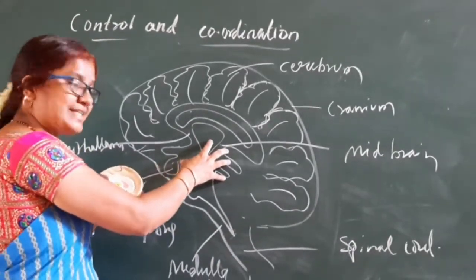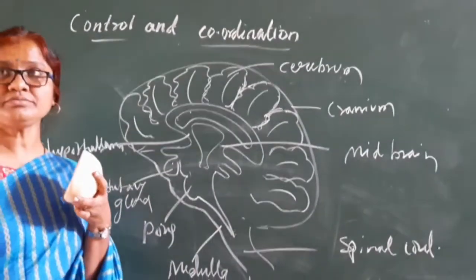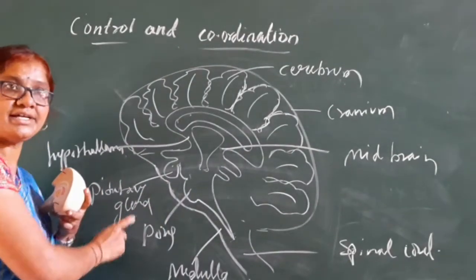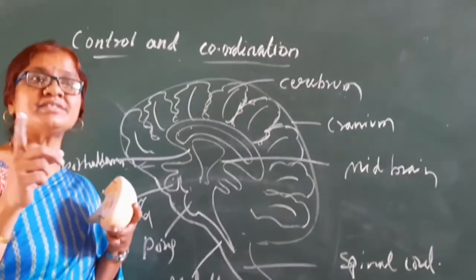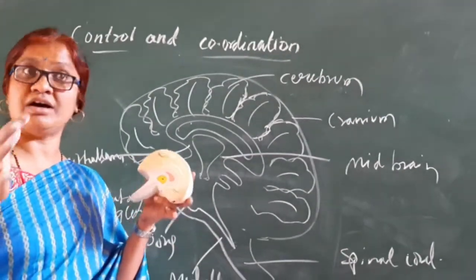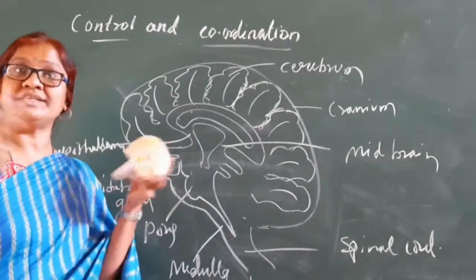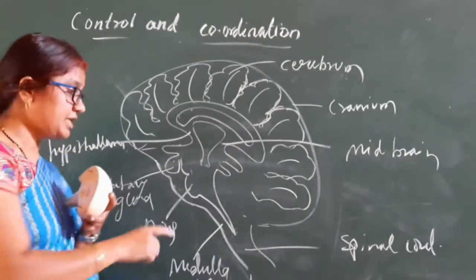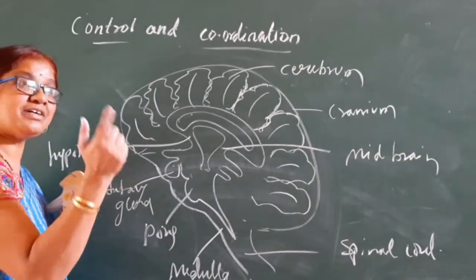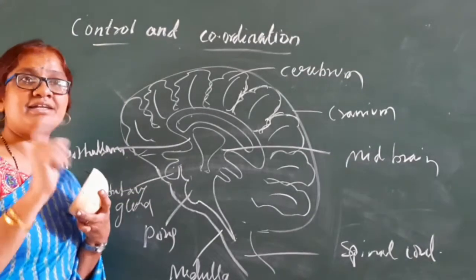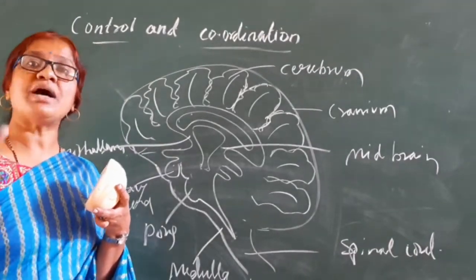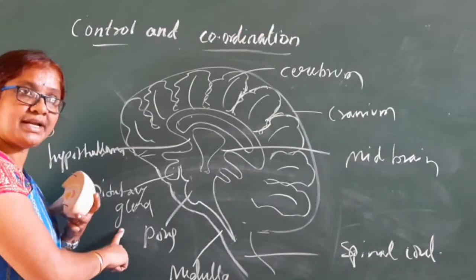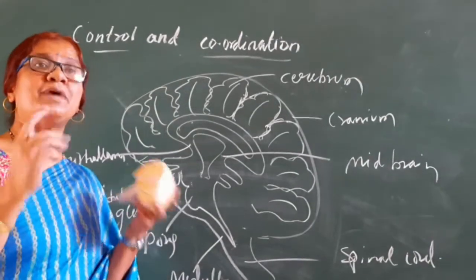The midbrain region is also the seat of the hypothalamus, and down from that we have the pituitary gland. What is the pituitary gland? It is considered to be the master gland, which controls all our actions. All other activities are controlled by the pituitary gland, hence it is called the master gland. And this pituitary gland comes under the control of the hypothalamus. Hence, the hypothalamus is considered the master of the master gland.